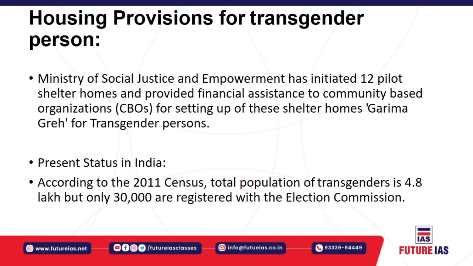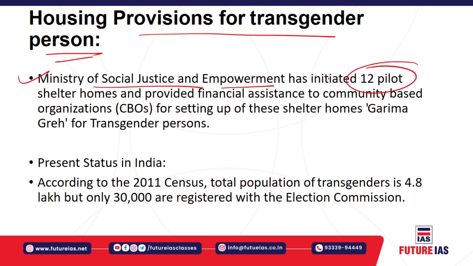Next, you have the housing provisions for transgender persons. Here the Ministry of Social Justice and Empowerment has initiated 12 pilot shelter homes, providing financial assistance to community-based organizations for setting up these shelter homes, also known as Garima Greh, for transgender persons.